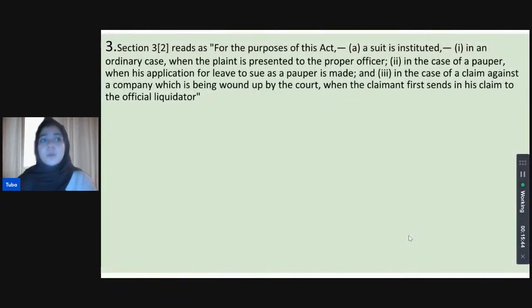Shivani is correct. Why? Because Section 3(2) of the Act reads that a suit is instituted ordinarily when the plaint will be presented. But in the case of a company, we go to 3(2)(3), right? In the case of a company where the company is being wound up by the court, it is instituted when the claimant first sends in his claim to the official liquidator. That is the point of institution of the case.